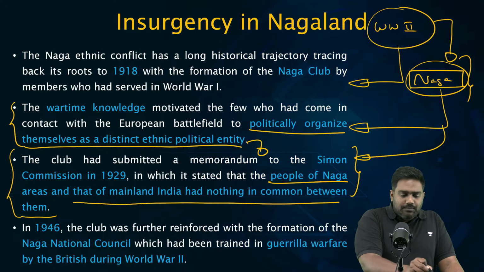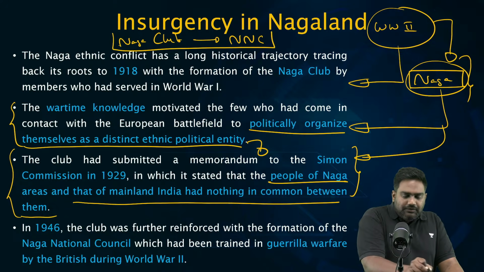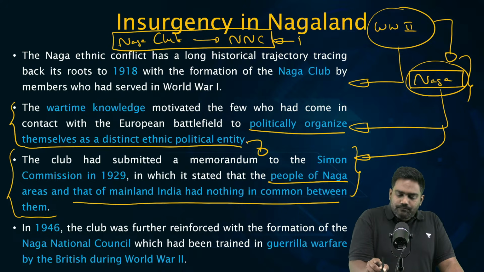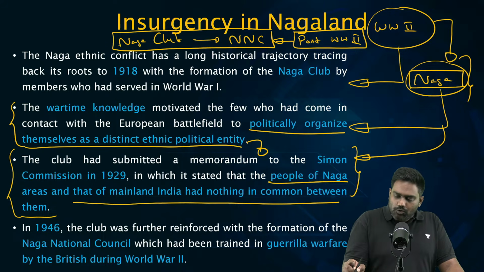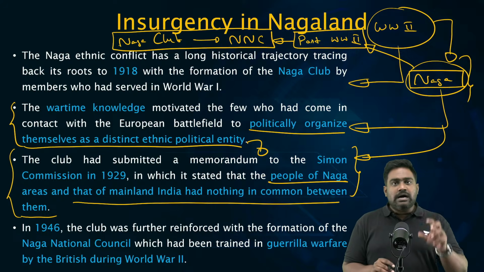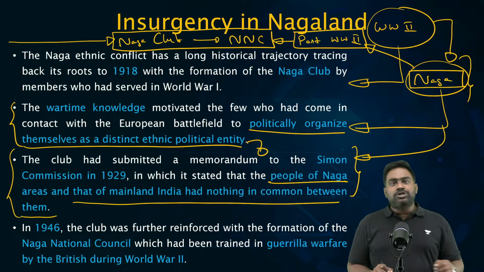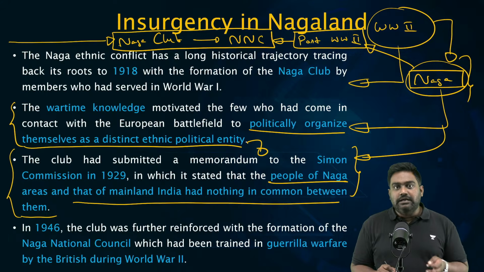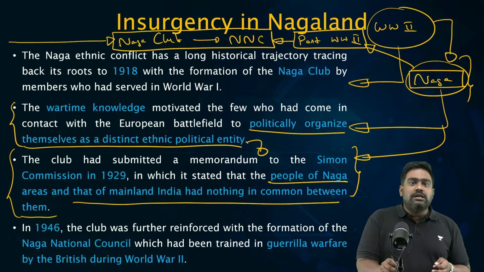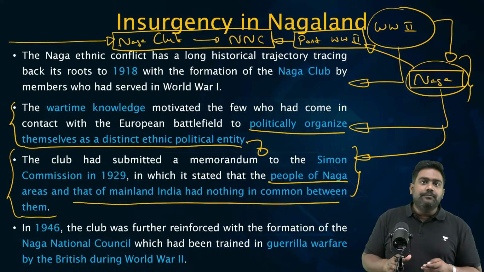Now, the Naga Club transformed itself into the Naga National Council after the Second World War. Post World War II, by 1946-47, the Naga National Council was set up. It was an upgraded version of the Naga Club, which had been formed earlier. The Naga National Council now became the political representative of the Naga community.